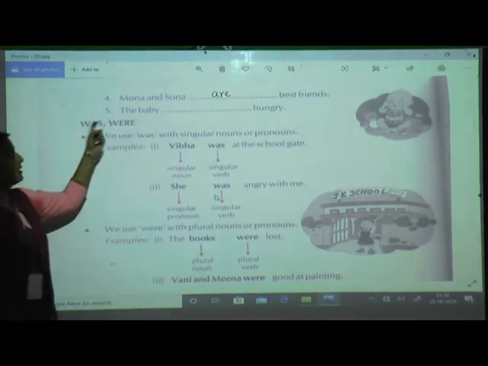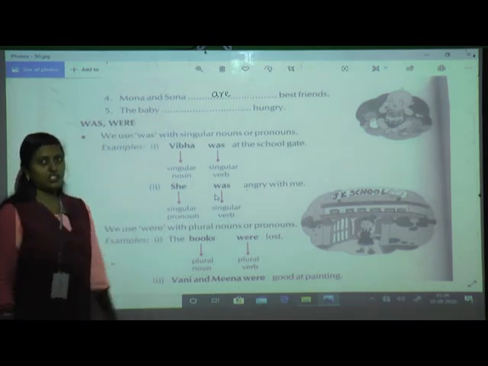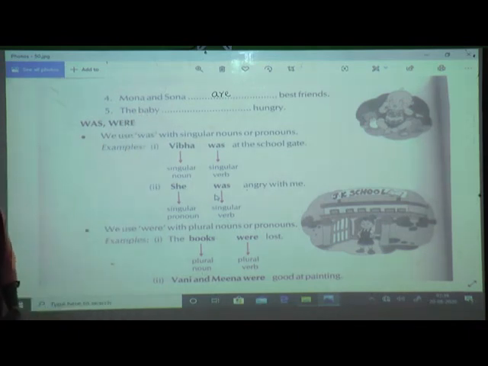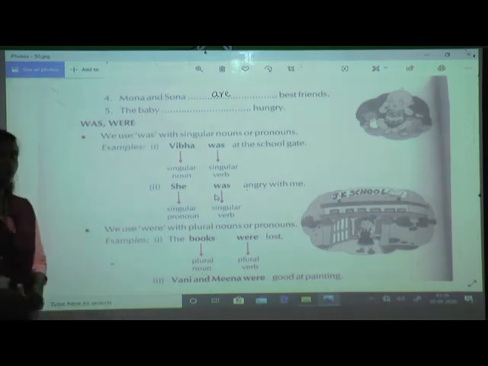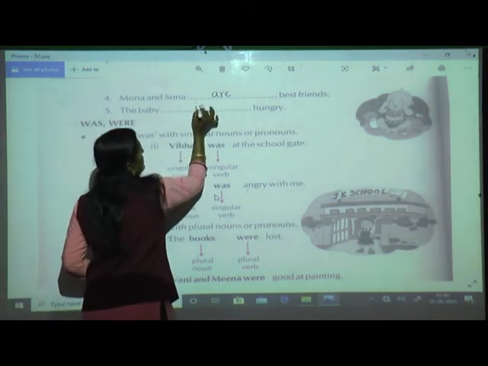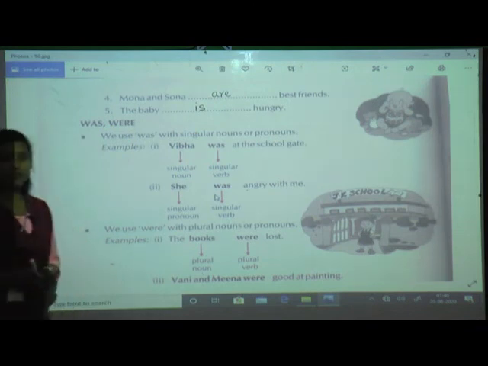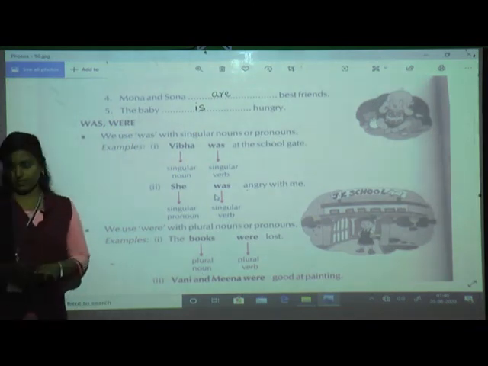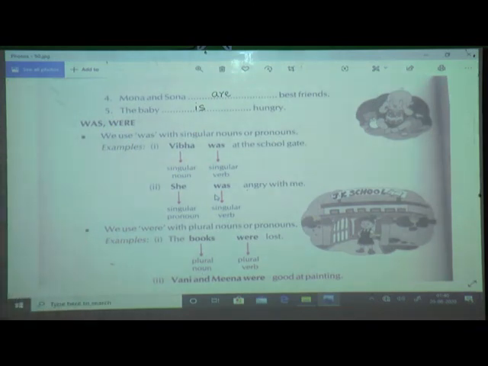Now fifth one, the baby dash hungry. Baby is what? Yes, it is a singular noun. So which verb am I going to use? I am going to use is. Hope you have completed all the 5 examples. Now we will move on to page 51.